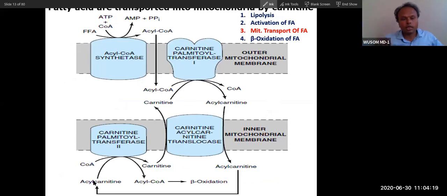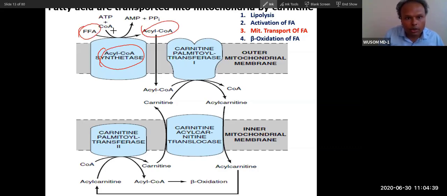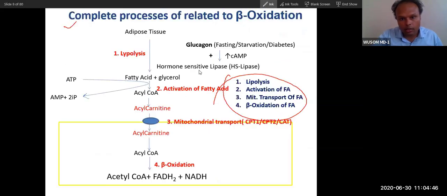You can see the same thing I told you, you can see transport here. The first step is the activation step. The enzyme is present in the outer mitochondrial membrane or endoplasmic reticulum. It activates fatty acid into fatty acyl coenzyme A by utilizing 2 ATP. Now, the 3 proteins that I mentioned in this slide, if you can see here, CPT1, CPT2, and translocase. How do the 3 proteins coordinate?